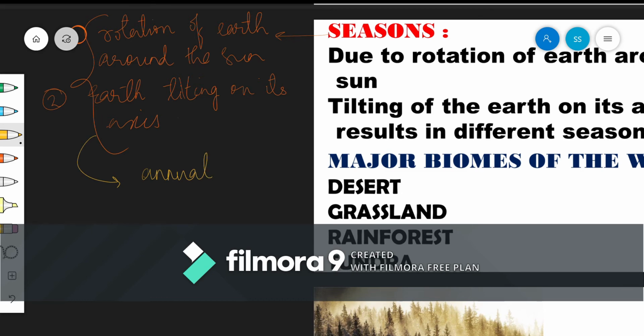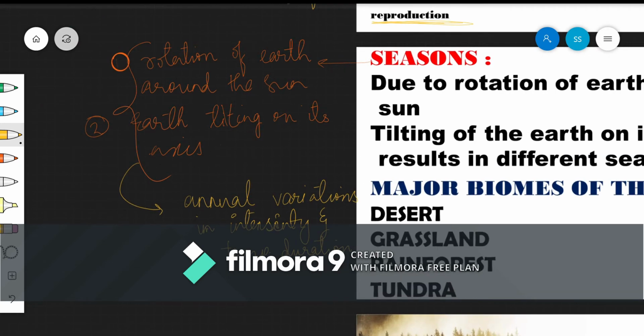This is a very important thing to note. They lead to annual variations in intensity and duration of temperature. These are the basic factors due to which seasons occur.